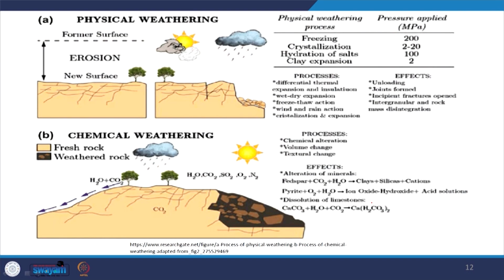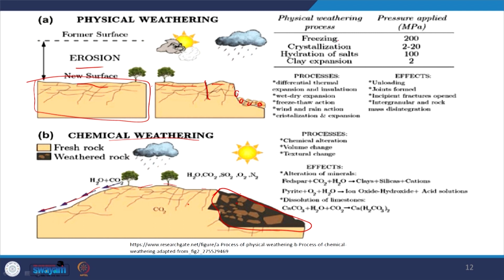Now, earlier this was a rock block, and due to physical weathering these cracks developed, and finally we get these boulders. In chemical weathering, these were the hills and finally we get a chemically altered product, which will have a different composition compared to the hill.